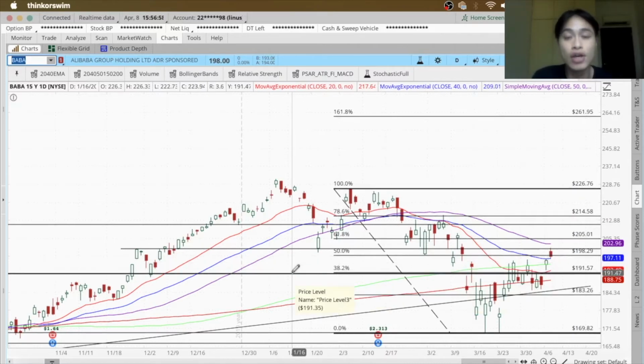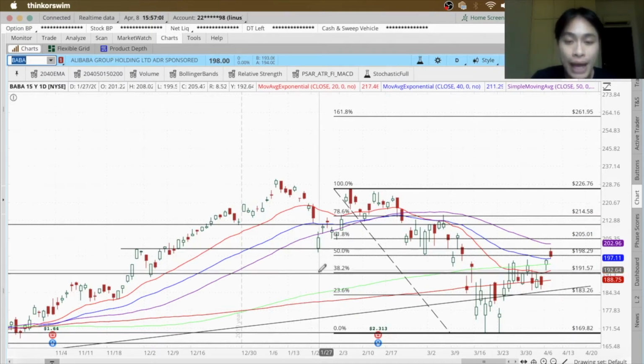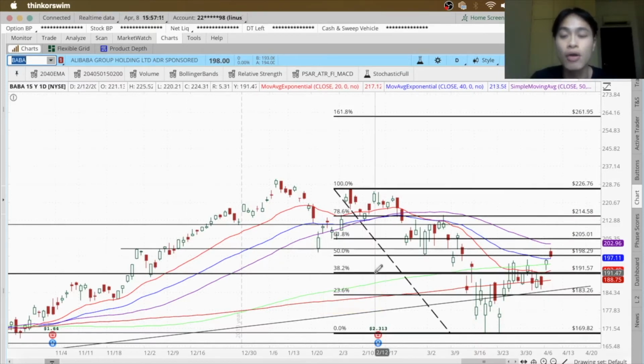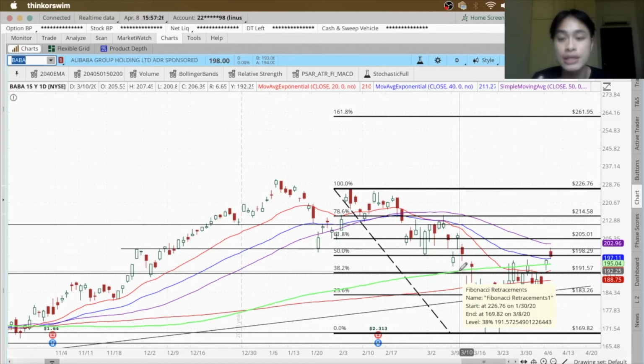In the video on support and resistance, I share with you how a resistance level, once prices break past it, tends to become a new support level. So at this price area, there are two support levels. The first one is the old resistance turned support level and the second one was the 38.2% Fibonacci level. With those two support levels in place, can you see there's also the 150 moving average here? So we have three support levels at this point.